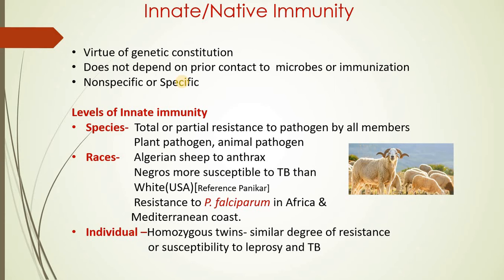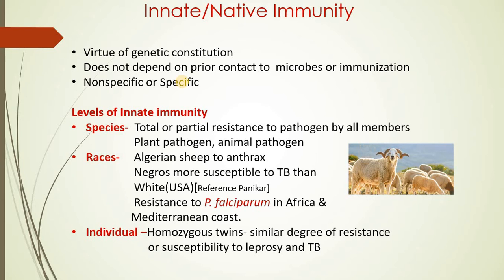This species level of innate immunity has total or partial resistance to pathogen by all the members. That means in a group of individuals of a particular species, they will show a specific, or you can say a small, resistance to pathogen.